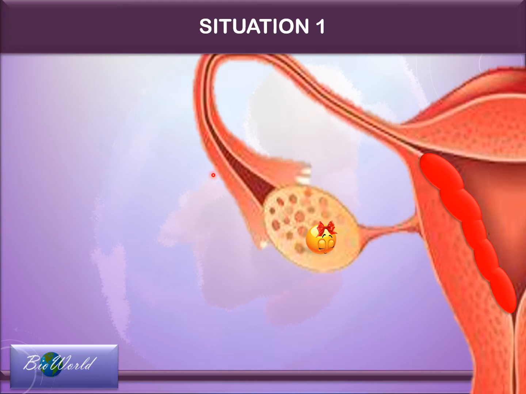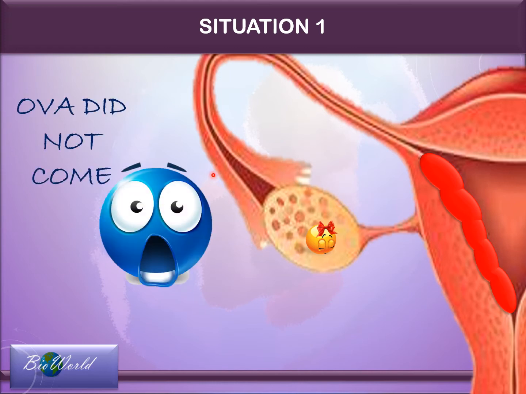Situation 1. Let's say ova did not come, meaning that ovulation has not occurred. The uterus has just repaired and a new layer of endometrium has formed. So, assuming that spermy arrives when ova is still in the Graafian follicle, then spermy would be unable to travel any further because spermy would not know the direction.